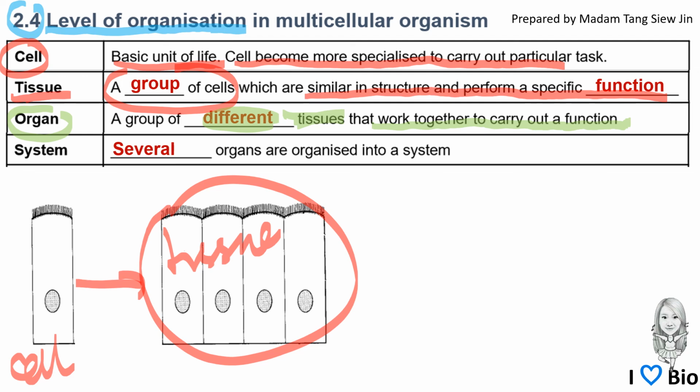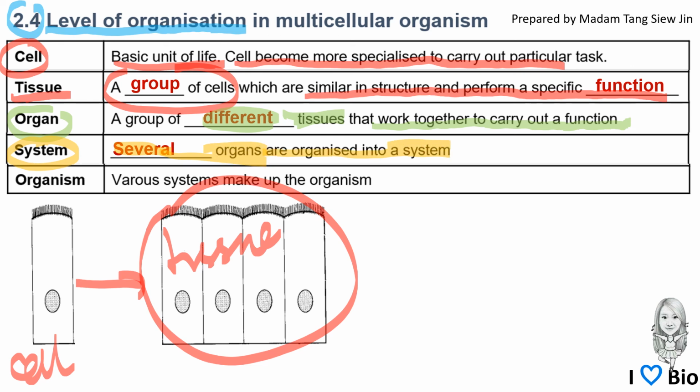And the system is several organs organized into a system. And finally, different systems will make up the organism.